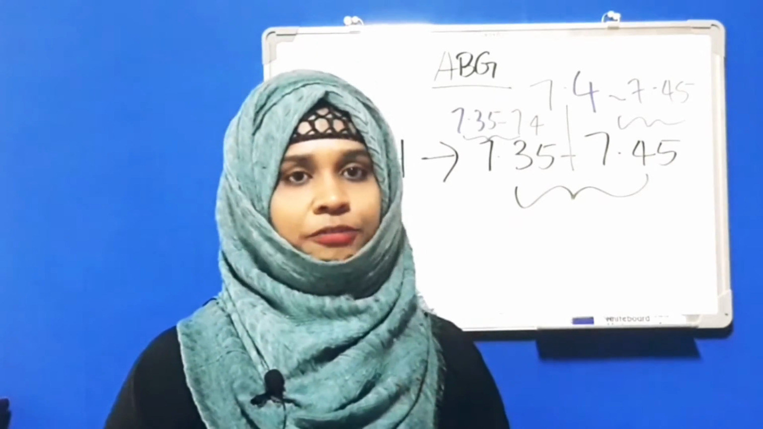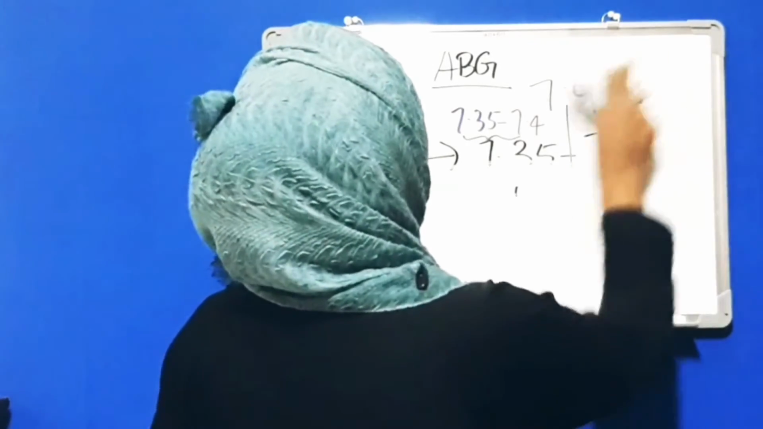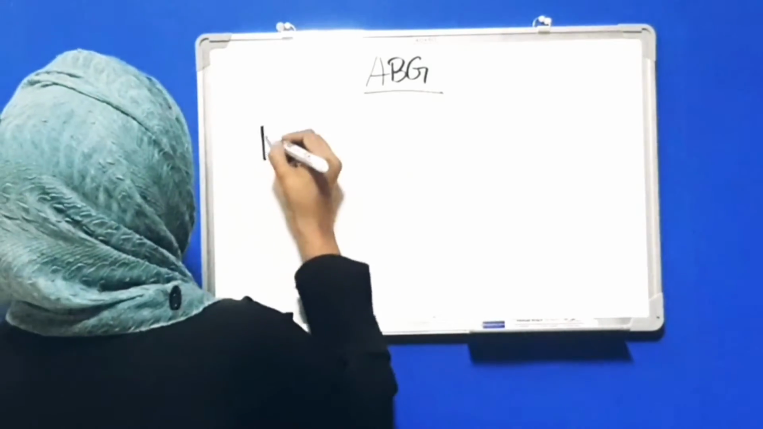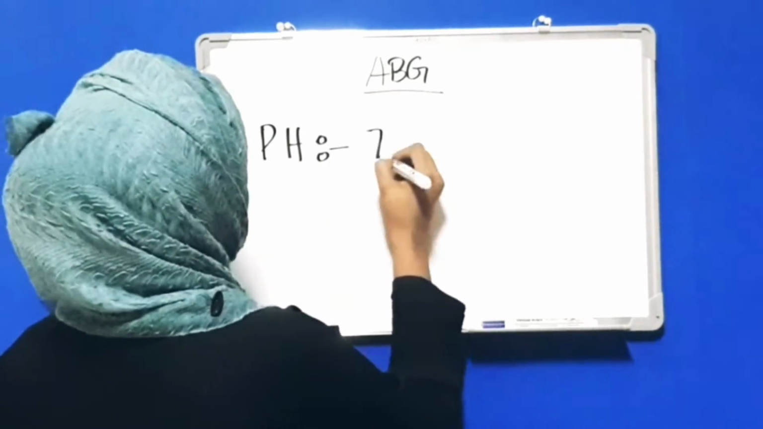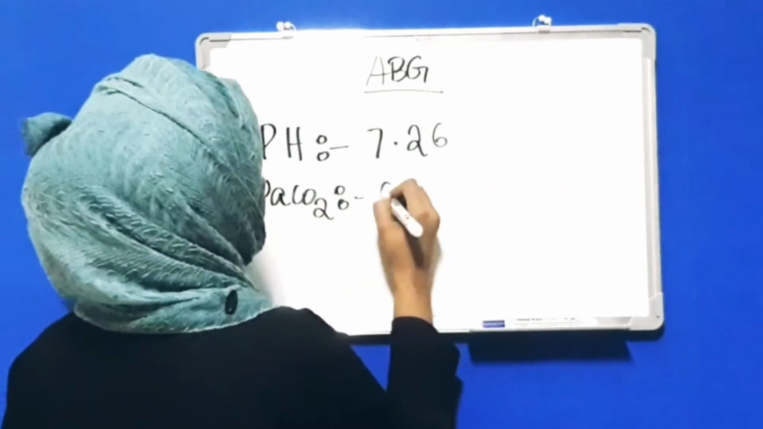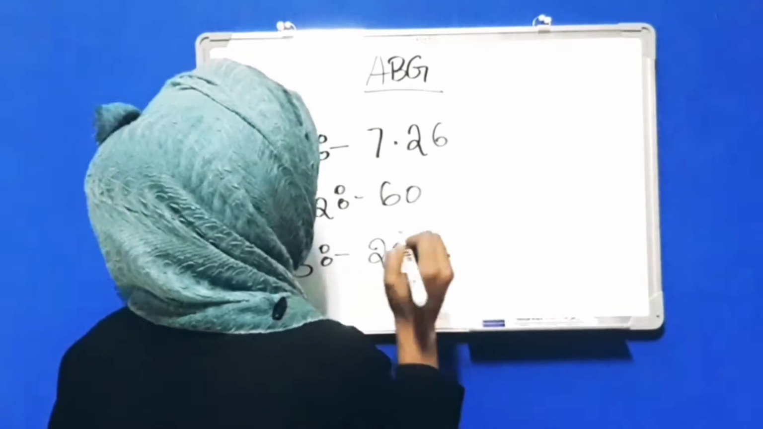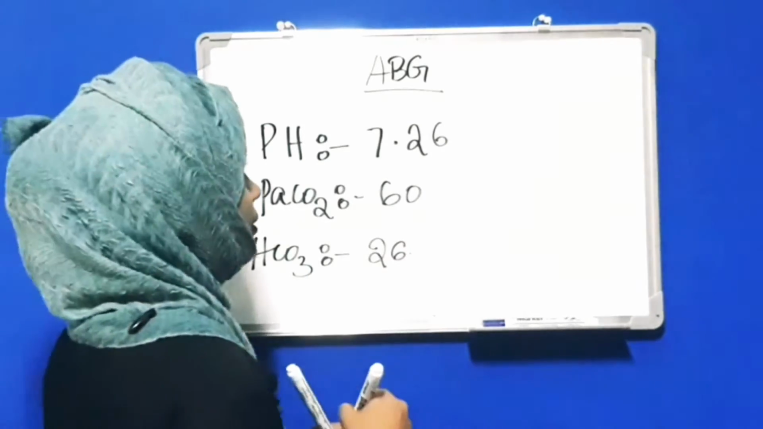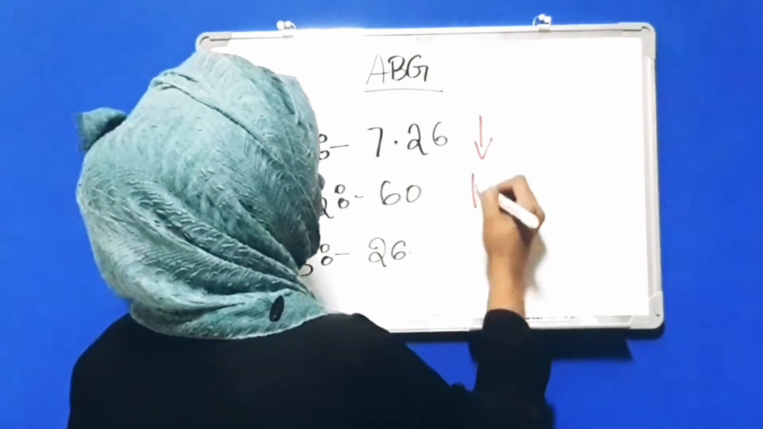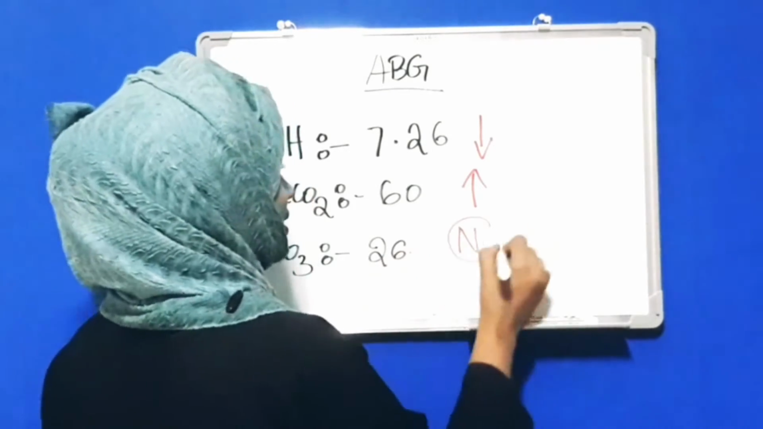Now I will make it clear for you with some questions. We will see one by one. The pH is 7.26, PaCO2 is 60, bicarb 26. So we will put arrows as I told you before. The pH is less than normal, PaCO2 is increased from normal, bicarb remains normal, 26, normal.